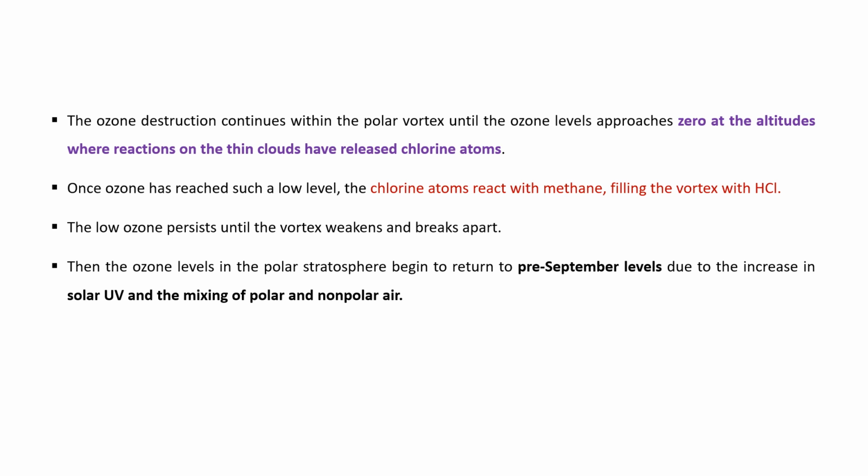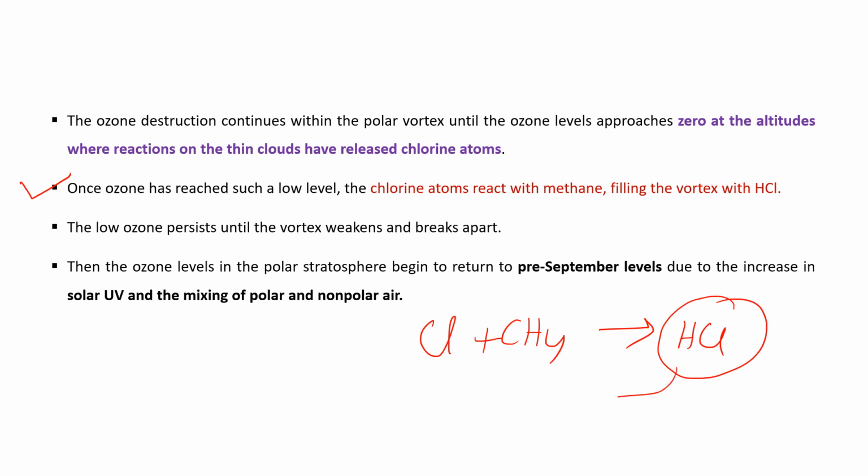So the ozone destruction is continuous due to the presence of these chlorine atoms in the polar vortex. When the ozone concentration is reduced to a very low concentration, these chlorine atoms react with the methane molecules and form HCl, hydrochloric acid, and this hydrochloric acid is present in the polar vortex.